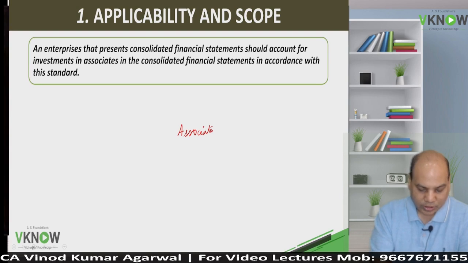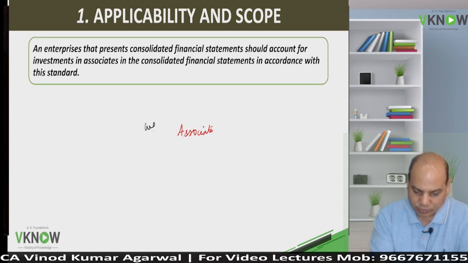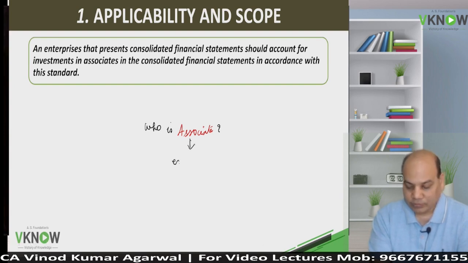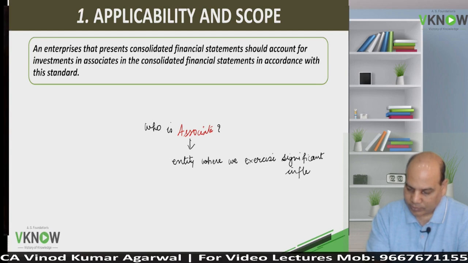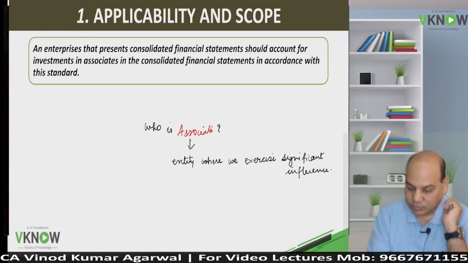Who are associates? Or let us say who is an associate? As per the standard, associate means an entity where we exercise significant influence.